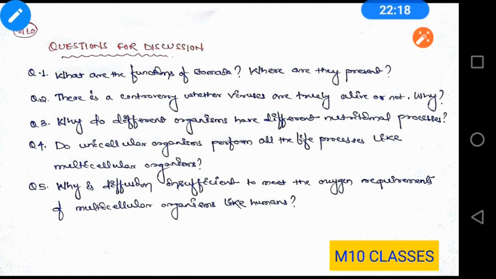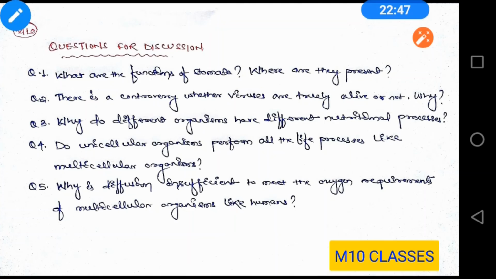Next, do unicellular organisms perform all the life processes like multicellular organisms? Like we are multicellular organisms, we have all the kinds of life processes, the respiration, growth, reproduction, excretion, nutrition, all this. Now, whether unicellular organisms, a single cell, a tiny single cell, will they be able to perform all the life processes? And the answer is yes.